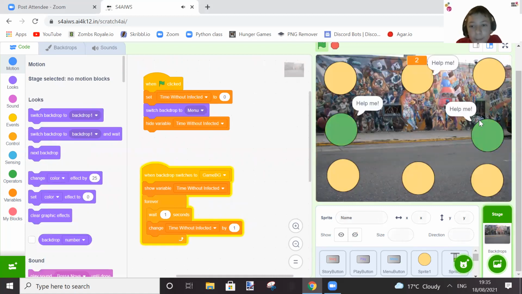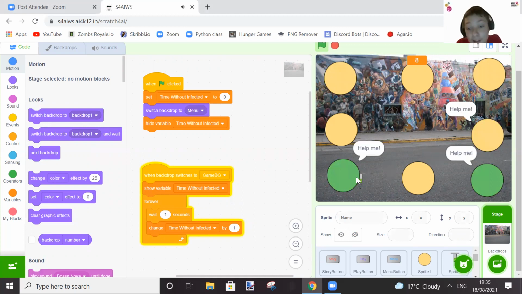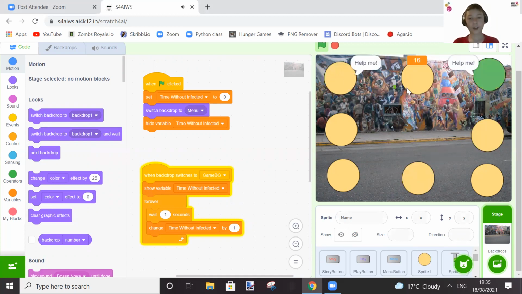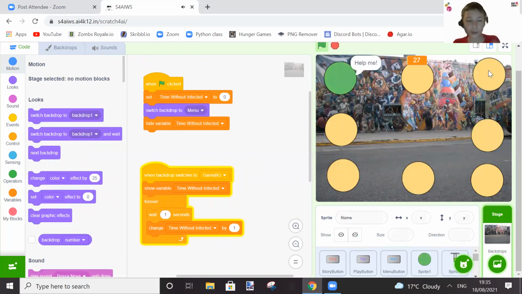As you can see, people are starting to say help me, and then you can help them by vaccinating them, I guess. Now I might make an update where there are loads of them spawning around the map, and it's a lot harder. But this is what I've got, and it's pretty fun. You have a time up there, so if you really want to, you can challenge your friends and see who can last the longest.